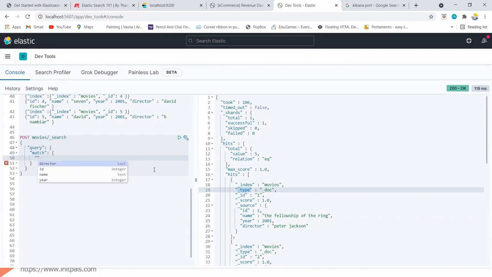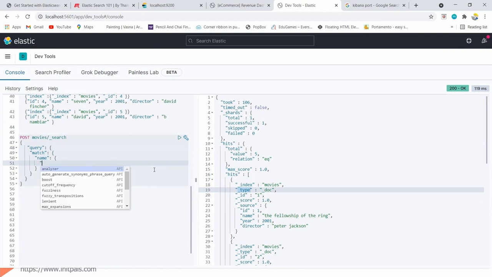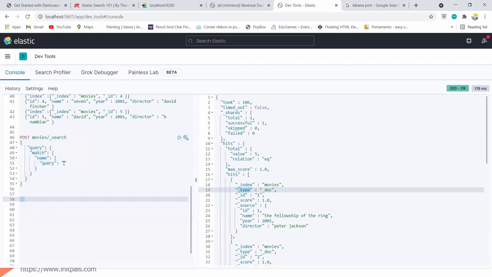If I press double quotes, I can see the possible options. Let me say name, and then query. There are several ways I can search the data, but let's start with query. This is the straightforward search.